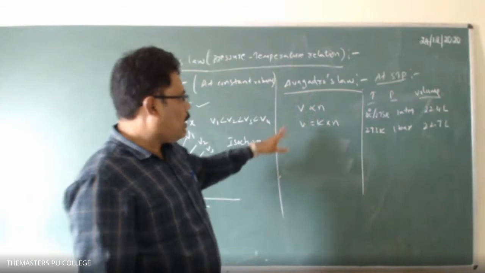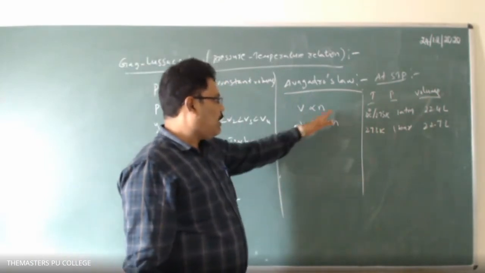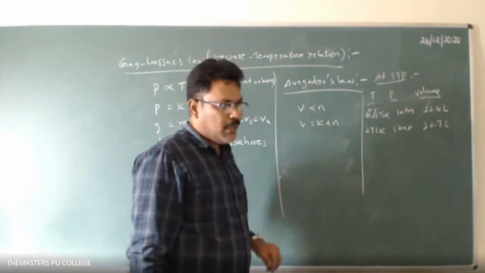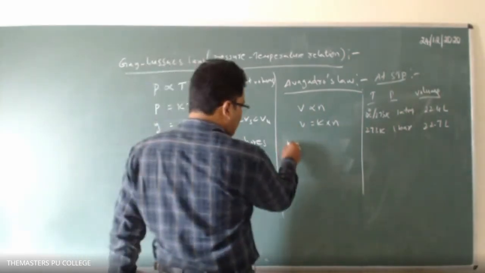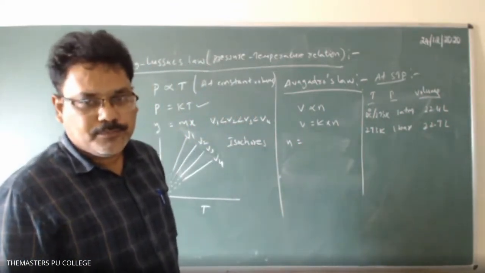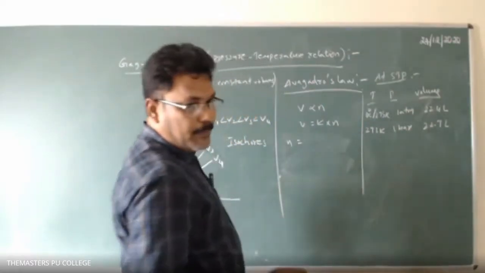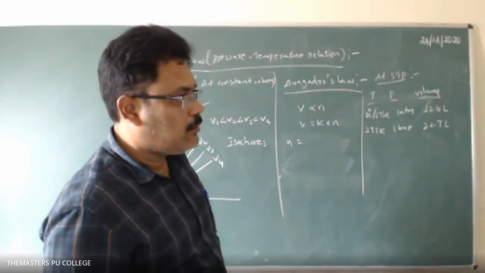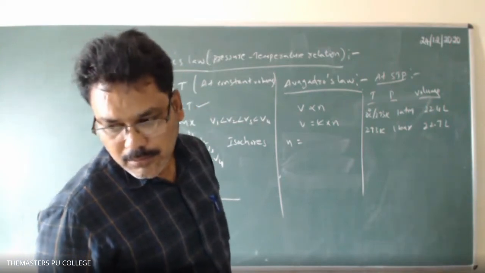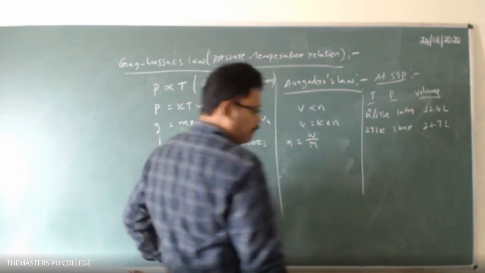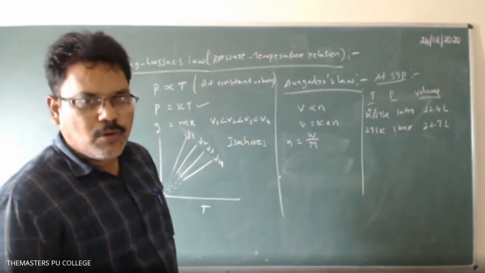Now coming to Avogadro's law, which can be represented mathematically as V is proportional to N. So V equals K into N. But we know the N value: how to calculate the number of moles of a gas? N is weight by molecular weight, or gram molecular weight, that is the molar mass.